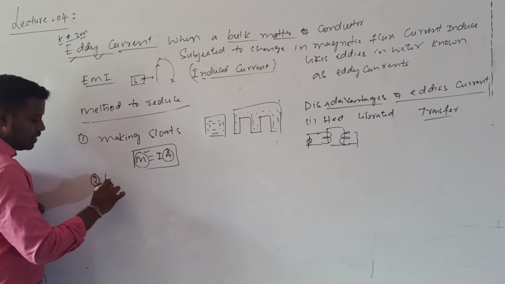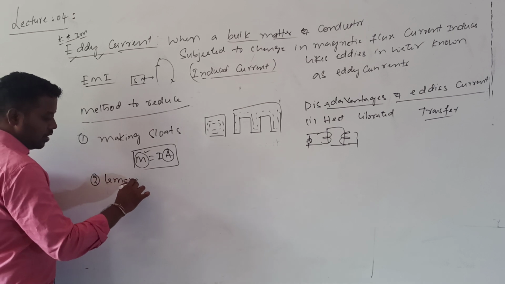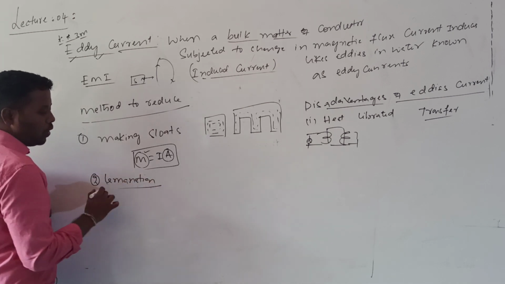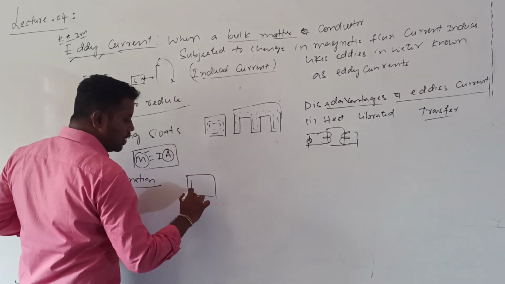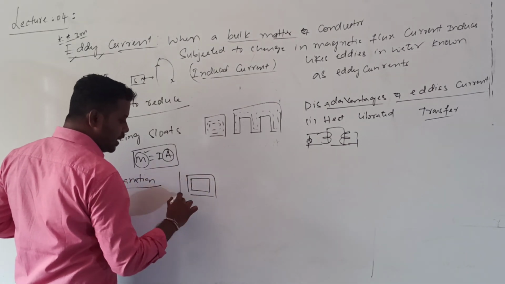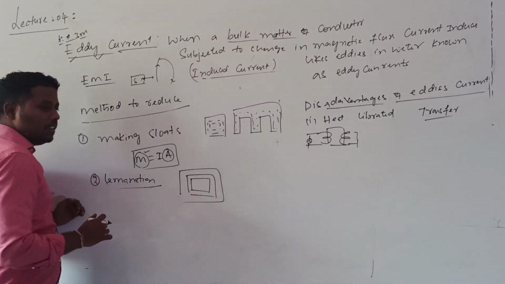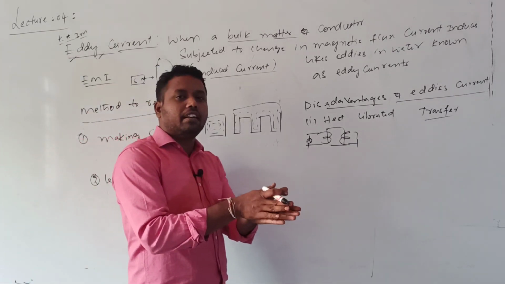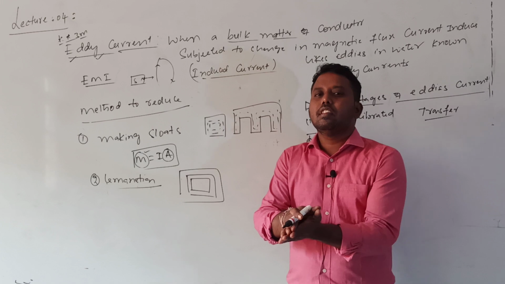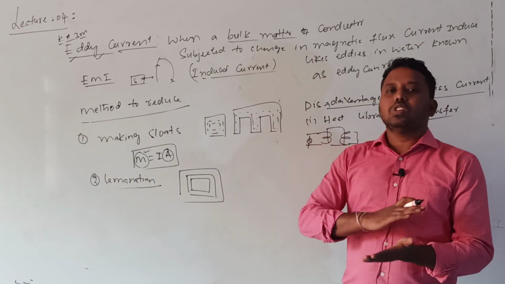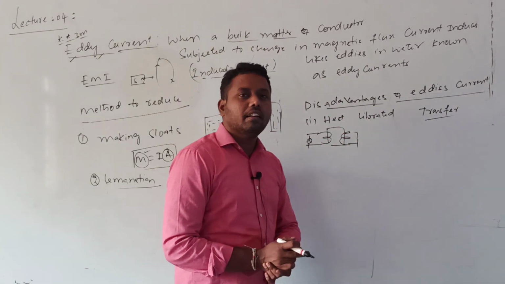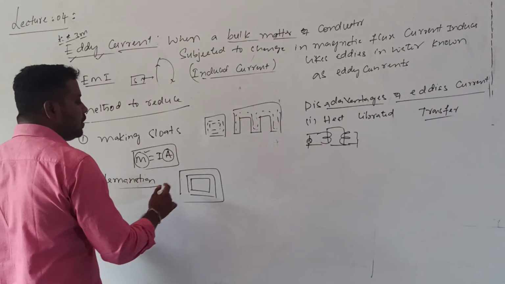The second one is lamination. Instead of taking one bulk sheet, we take a number of thin sheets. The thin sheets are laminated using some insulating material, in a plane along the direction of the magnetic field.